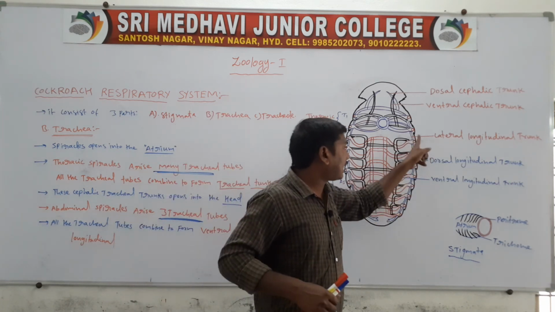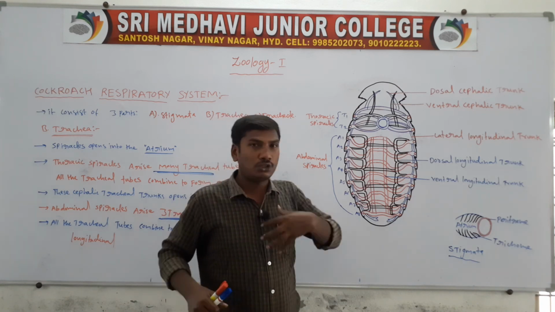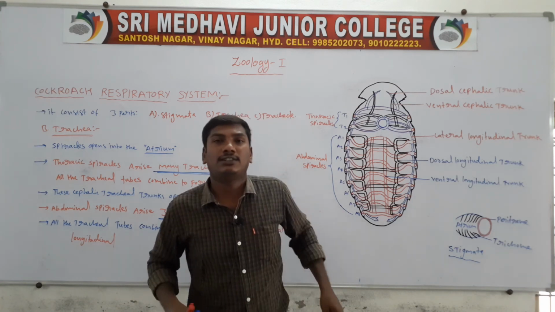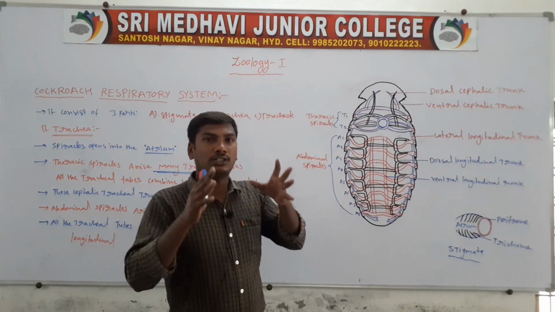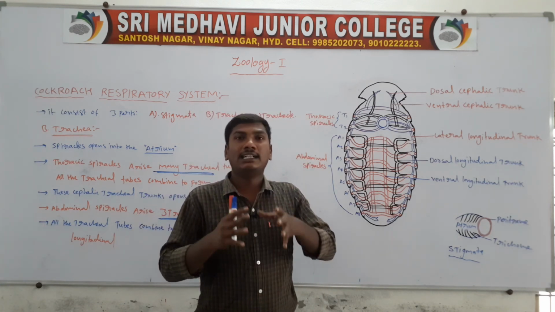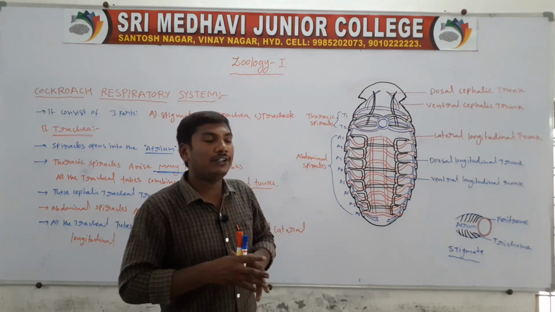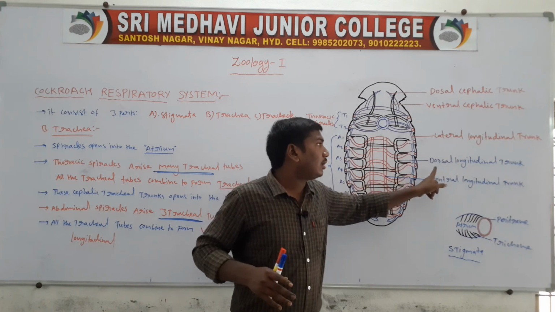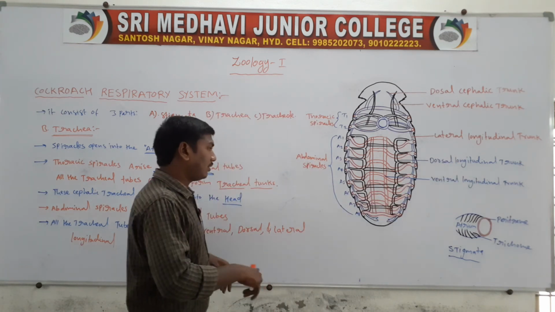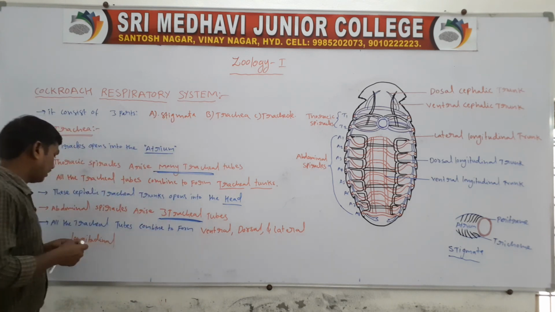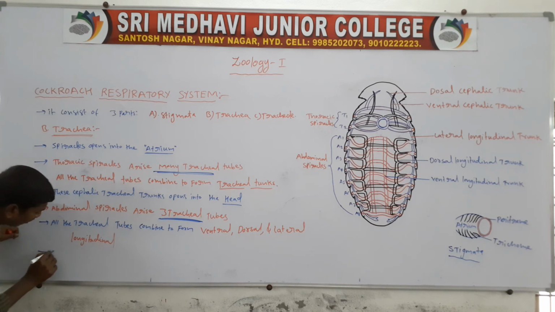On the lateral side of the cockroach, the lateral longitudinal trunks; on the ventral side, the ventral longitudinal trunks; on the dorsal side, the dorsal longitudinal trunks. The abdominal spiracle gives rise to 3 tracheal tubes, which combine to form the ventral, dorsal and lateral longitudinal trunks.